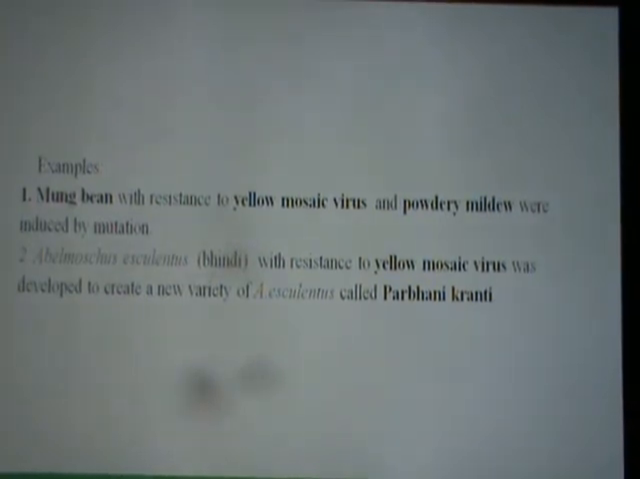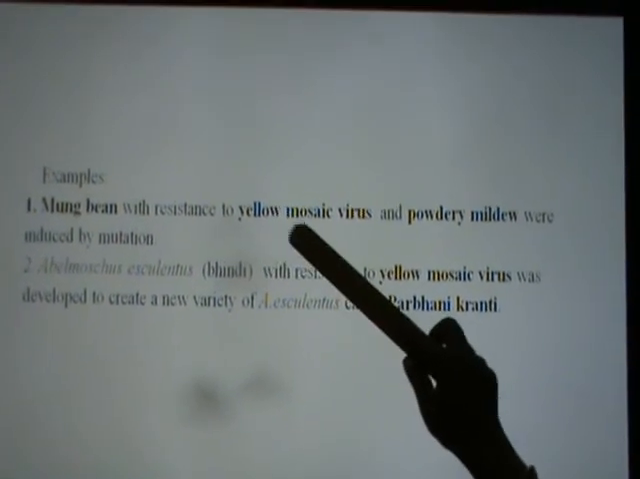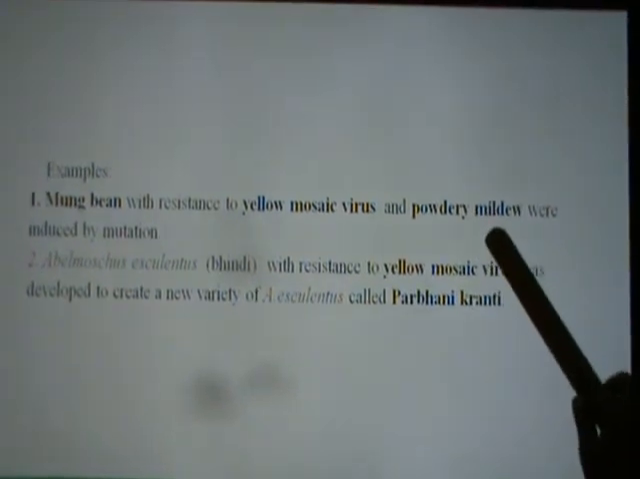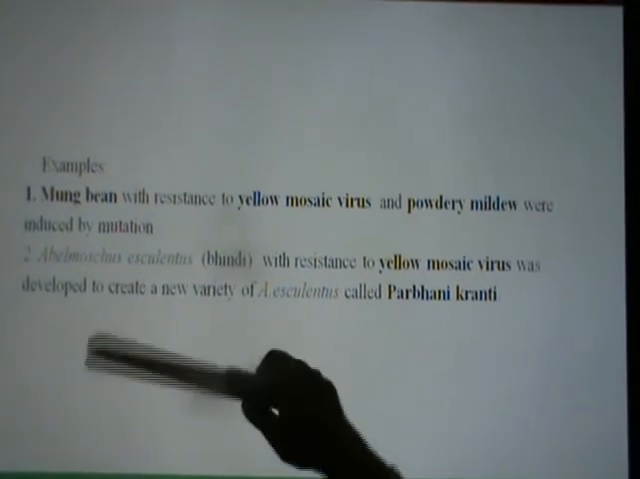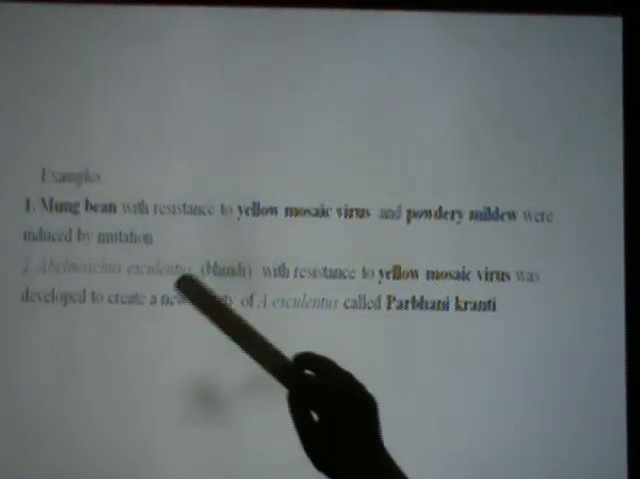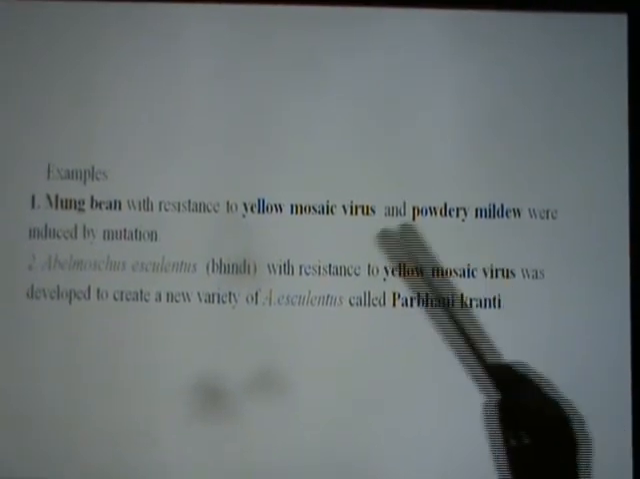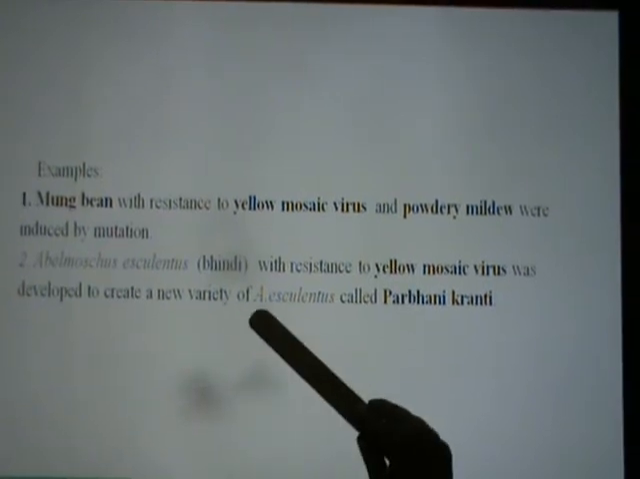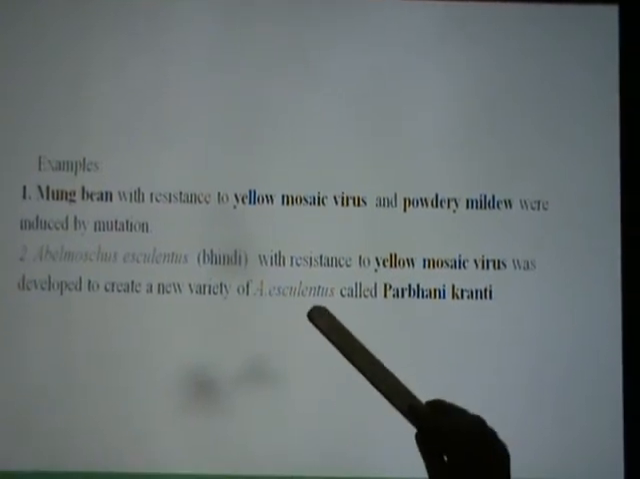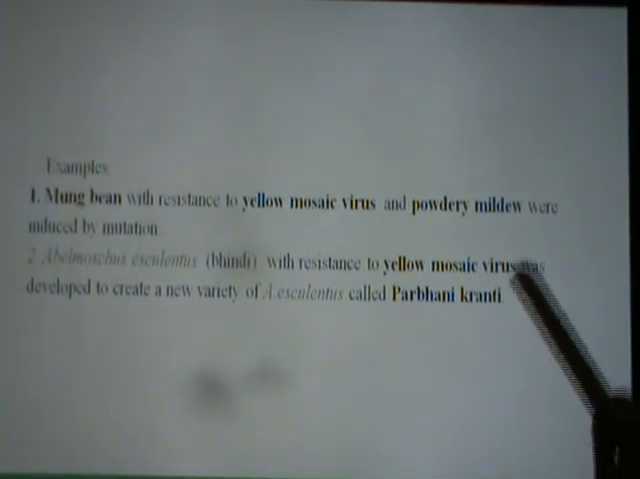The examples of plants developed by mutation breeding are moong bean, a leguminous bean plant, which is resistant to yellow mosaic virus and powdery mildew, induced by mutation. Another example is Abelmoschus esculentus. It is bindi, which is nothing but lady's finger, with resistance to, again, yellow mosaic virus, developed as a new variety of Abelmoschus esculentus called Parbhani Kranti. That is a new variety of lady's finger which had resistance towards certain pathogens.